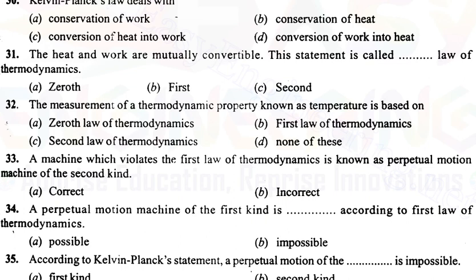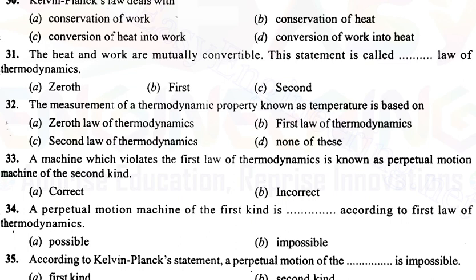Now let's talk about question number 33. The machine which violates the first law of thermodynamics is known as a perpetual machine of the second kind. No, it is incorrect. B is the correct answer. So let's move toward question number 34.